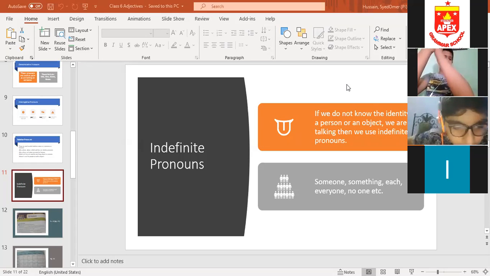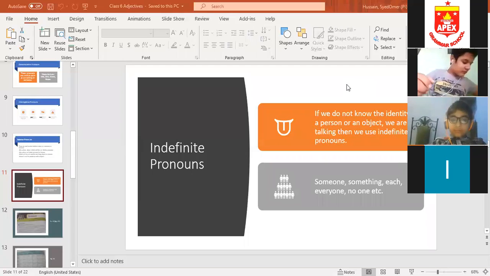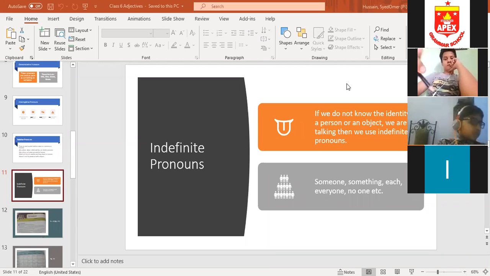Okay, we use who, whom, and whose for humans, which and that for non-living things, objects and animals. Whose we are using for both. For example, if I'm saying, whose book is this, book is a non-living object, but I'm using whose. I'm asking a question. Whose book is this? This is the girl whose mother is in the hospital. I'm referring to the girl, a human being, and I'm using whose for her.